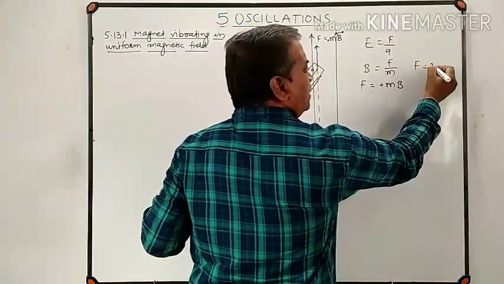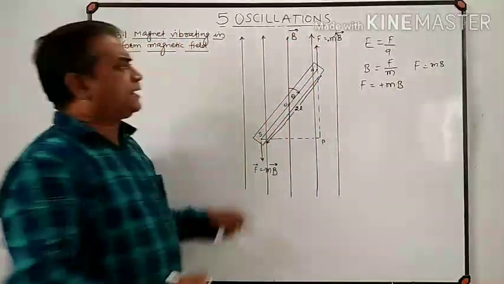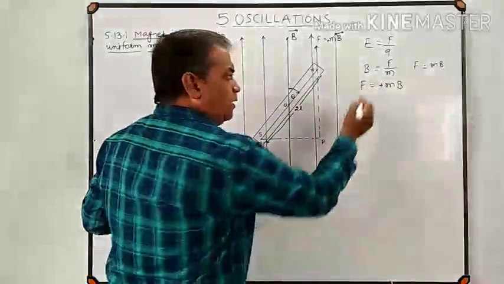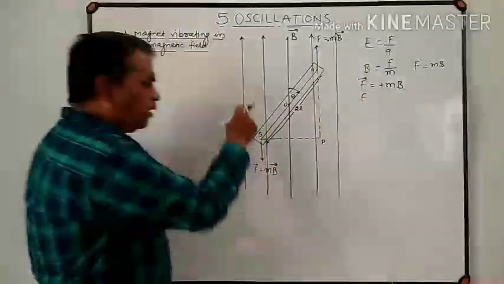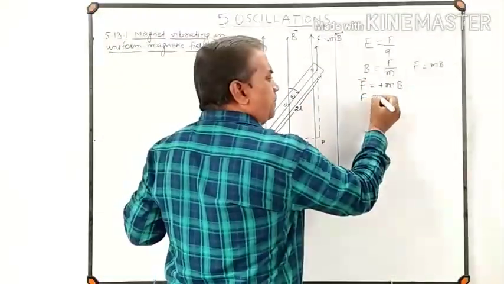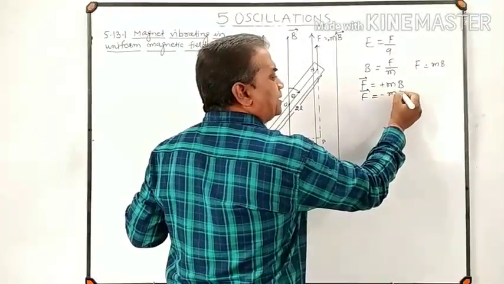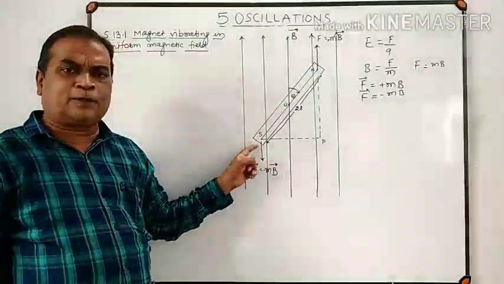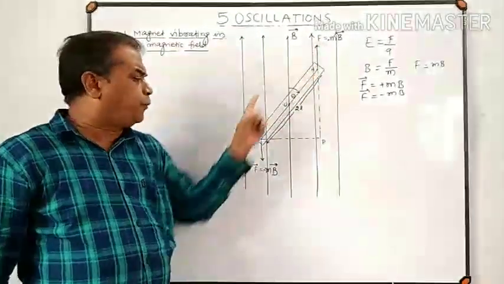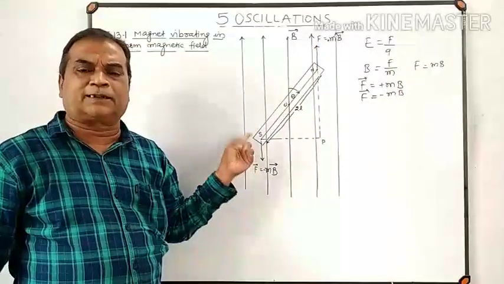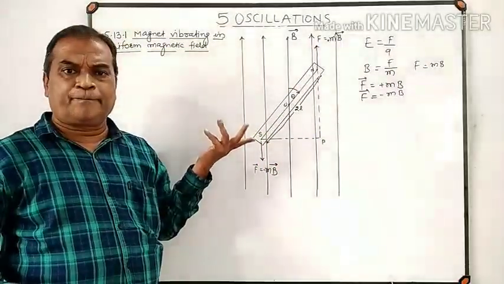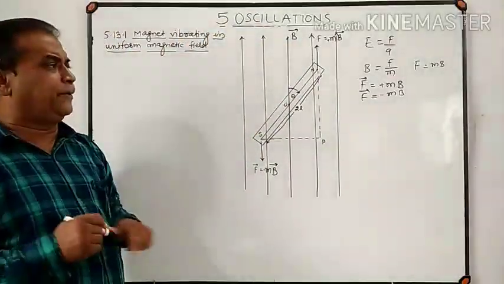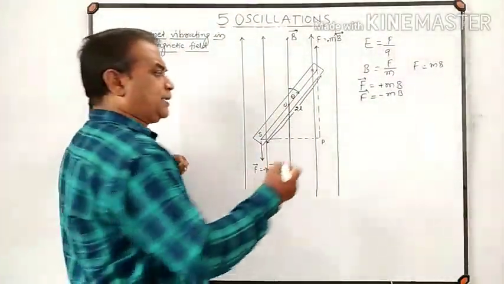See here, F is equal to MB. The force acting on the north pole of pole strength plus M is F equal to MB, and the force acting on the south pole of pole strength minus M is equal to minus M into B. So the north pole and south pole are acted upon by two forces which are equal in magnitude but opposite in direction, hence they form a couple, and the moment of a couple is nothing but torque.